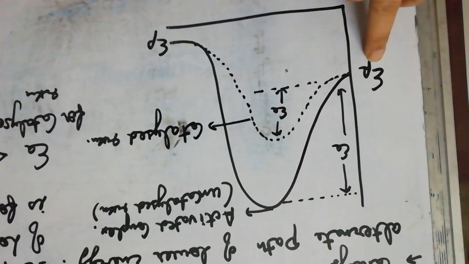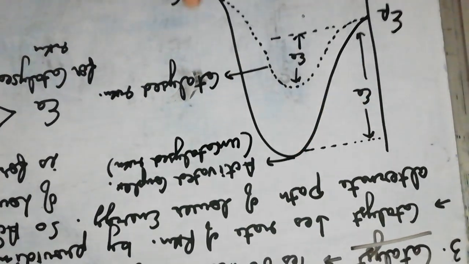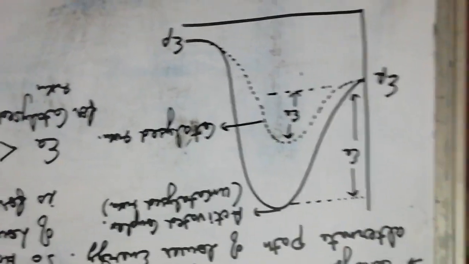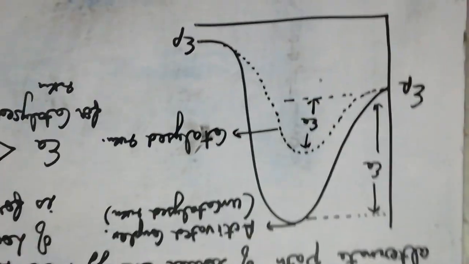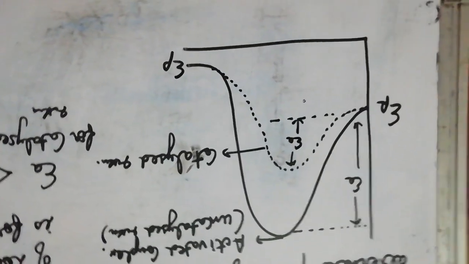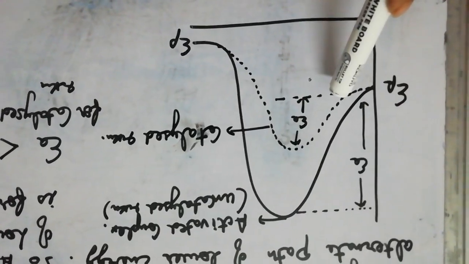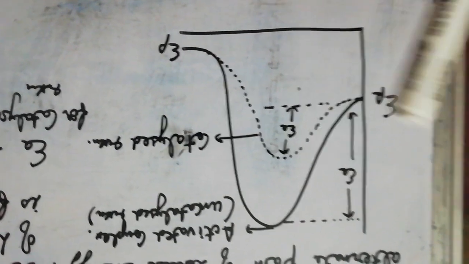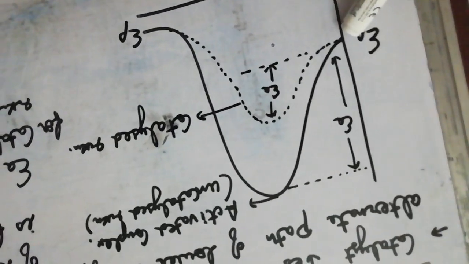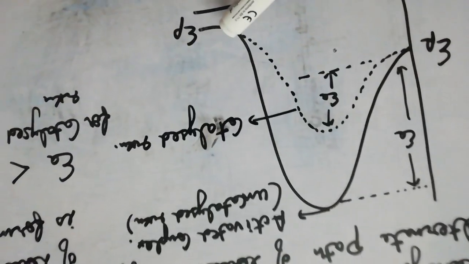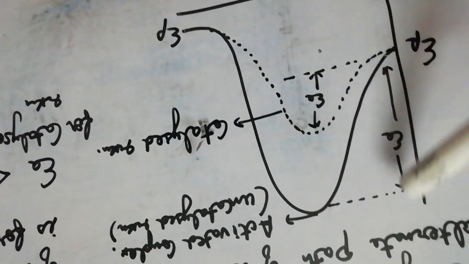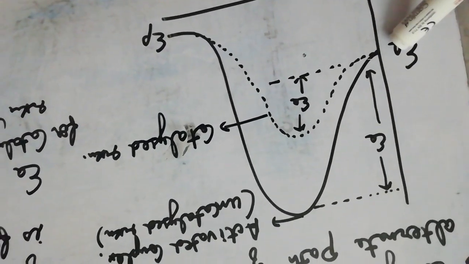We can represent it graphically in this form. This is the energy of the reactants. They have to cross this energy barrier to convert into the product. This solid line graph is for the uncatalyzed reaction, and for the catalyzed reaction we have represented the graph by the dotted line. For the uncatalyzed reaction, reactants cross the energy barrier and are converted to products. So the activation energy for the uncatalyzed reaction is this much.